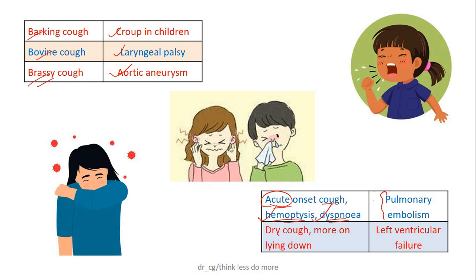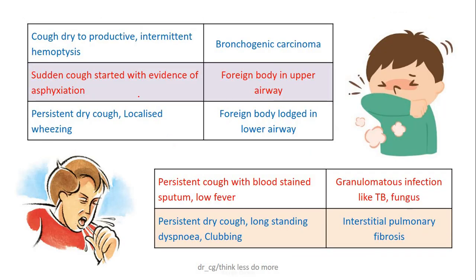Dry cough, more in lying down position, is a typical feature of left-sided heart failure. If the cough is dry to productive with intermittent hemoptysis, it can be bronchogenic carcinoma. If a sudden cough starts with evidence of asphyxiation, there is a strong possibility of a foreign body in the upper airway. But if a foreign body lodges in the lower airway, it causes persistent dry cough and localized wheezing.